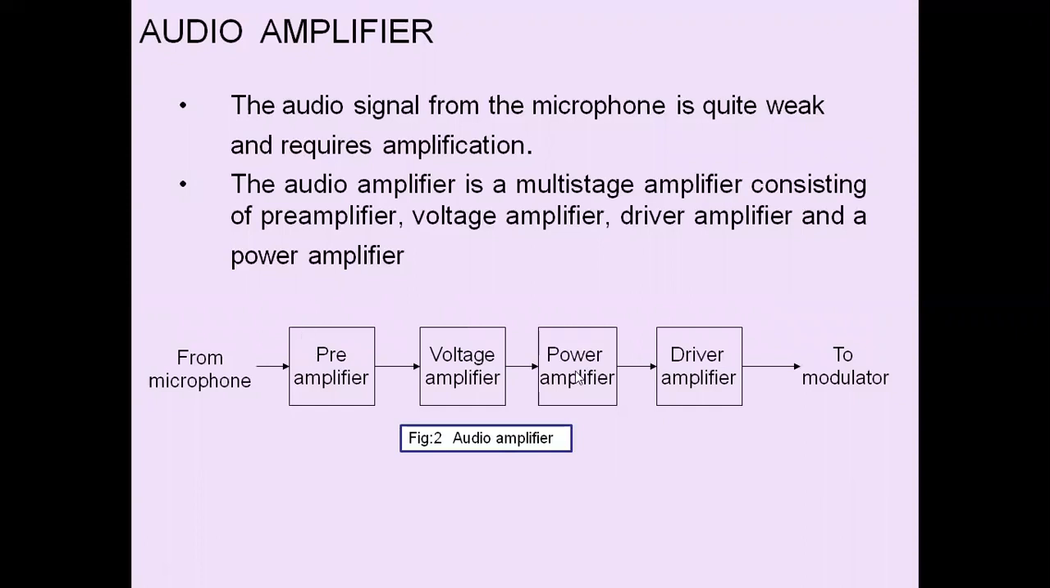So audio amplifier, audio signal from the microphone is very low in strength, so it requires amplification. So audio amplifier is a multi-stage amplifier consisting of preamplifiers, voltage amplifier, driver amplifier, and a power amplifier. The output of this audio amplifier is connected to the modulator.